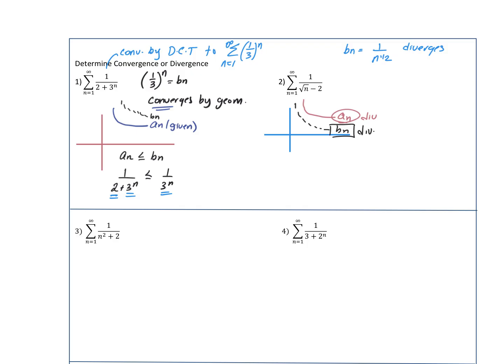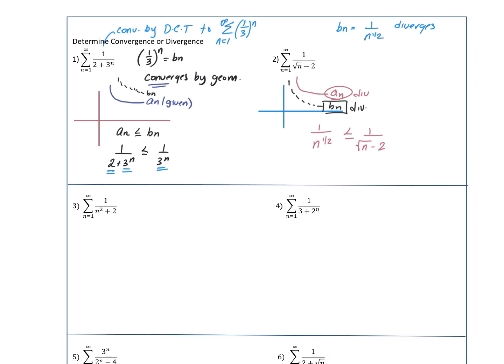So I need b sub n, so 1 over n to the 1/2 power, to be less than or equal to 1 over square root of n minus 2. This is 1 over root n, less than or equal to 1 over root n minus 2. And again, if we're subtracting 2, the bottom's going to be smaller, so the whole thing is going to be larger.